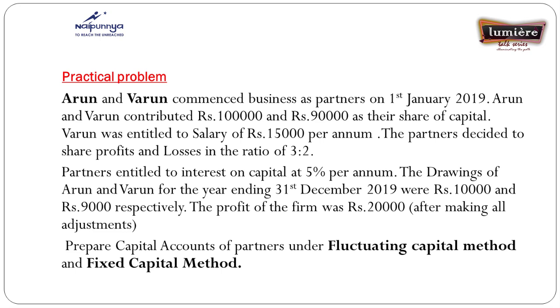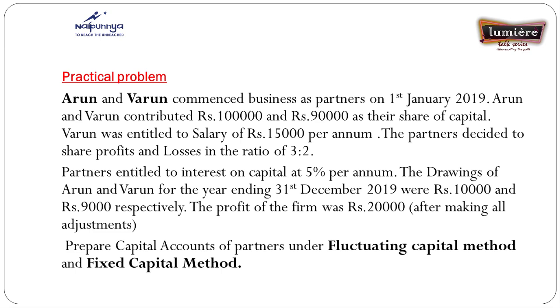Arun and Varun contributed rupees 1,90,000 as their share of capital. They too contributed capital. And Varun, the second partner, is entitled to a salary of rupees 15,000 per annum. Then the partners decided to share profit and losses in the ratio of 3:2. Partners are entitled to interest on capital at 5% per annum.